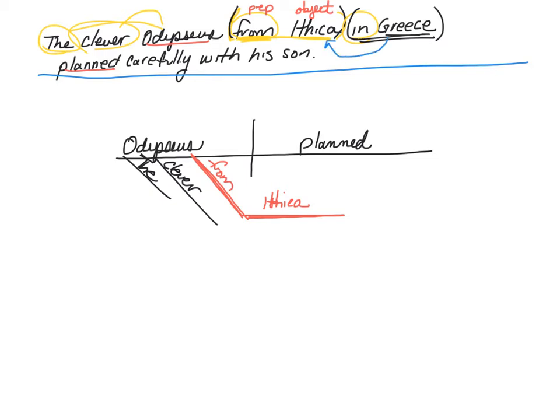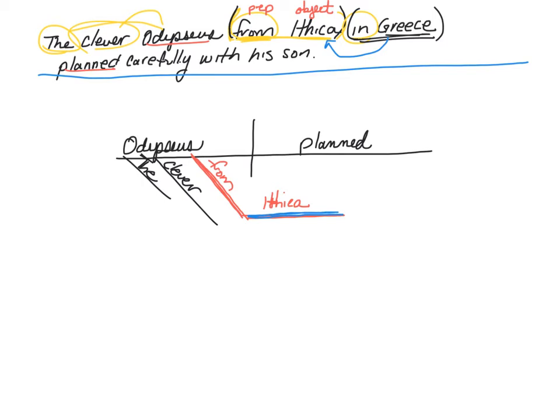Ithaca. Ithaca is in Greece. And that brings us to something kind of interesting that prepositional phrases can do. This right here is a noun. It's an object of the preposition, but it's a noun. And that means you can have things describing it.